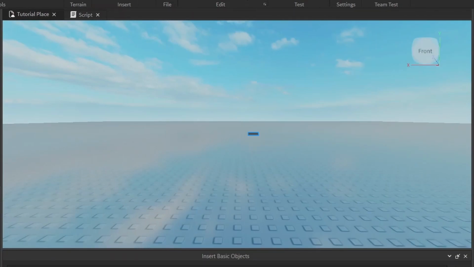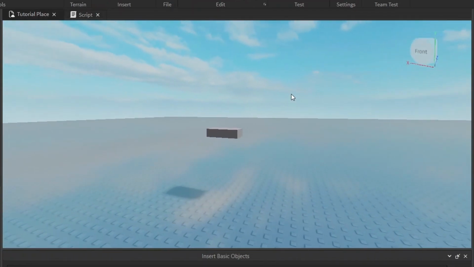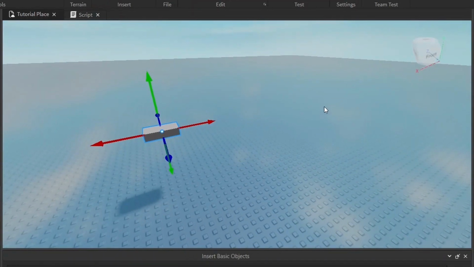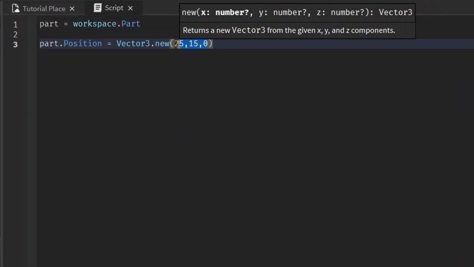Let's anchor the part for now. And let's move it somewhere random, I don't know, over here. And let's say you want to move this part 10 studs up from where it is now. Not just to 0, 10, 0, because that'll move it 10 above the origin. But you want to move it 10 above where it is right now. There are two ways to do this. I'll show you. Similar to how we did with the size, where we took the Size.X, we can take the part's Position.X and keep it the same because we just want to move it 10 above where it is right now.